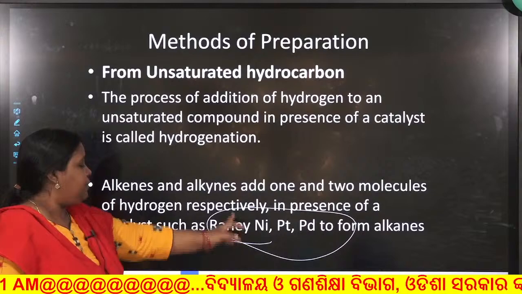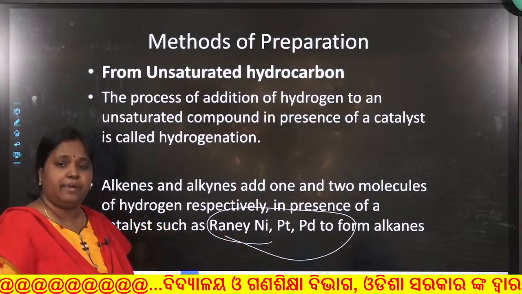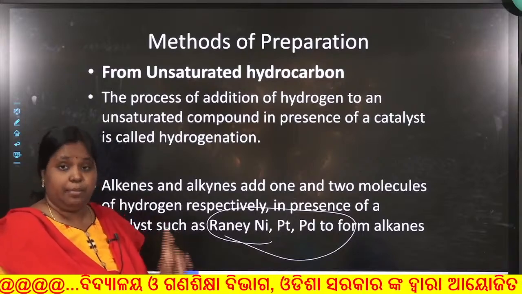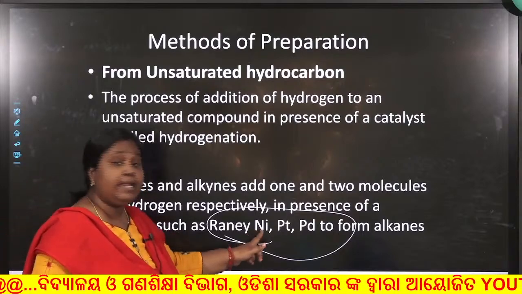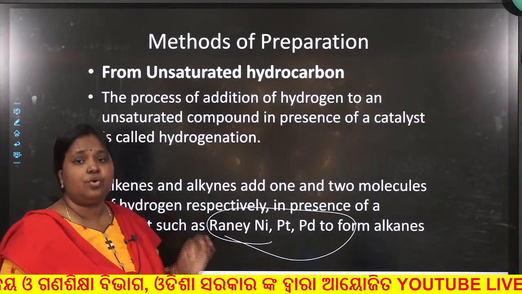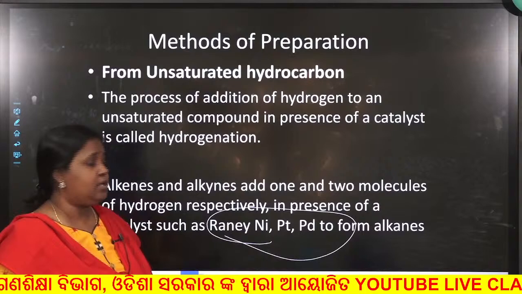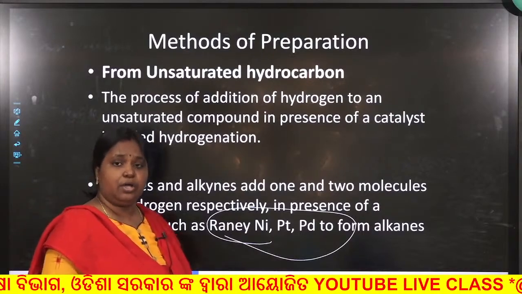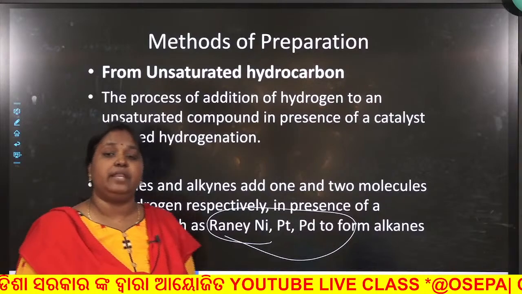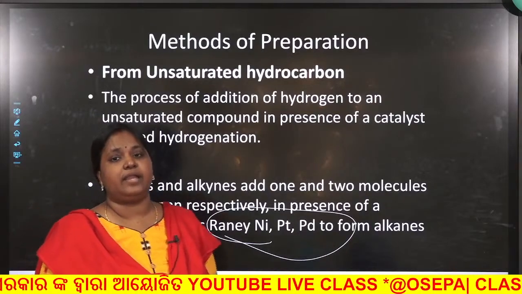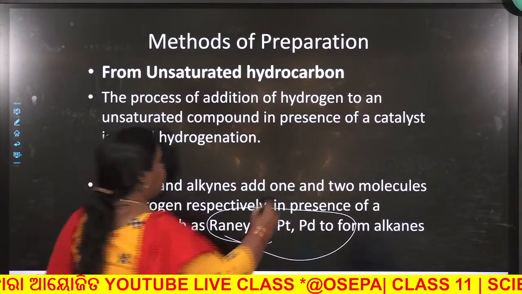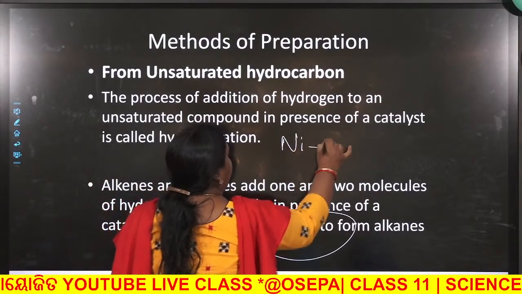Mark that if you use Raney nickel, platinum or palladium, this reaction will take place at room temperature. But if you use only nickel, then you have to supply high temperature, that is 200 to 300 degrees Celsius. Why is this happening? Because in Raney nickel, the surface area of nickel has been increased. What is Raney nickel? Raney nickel is an alloy of nickel and aluminum.